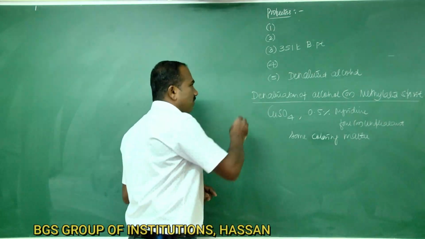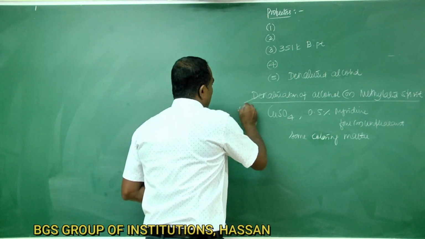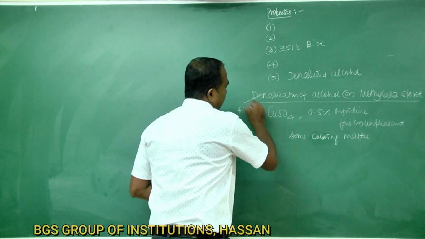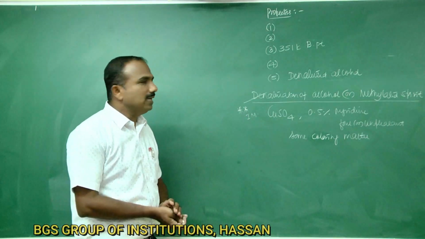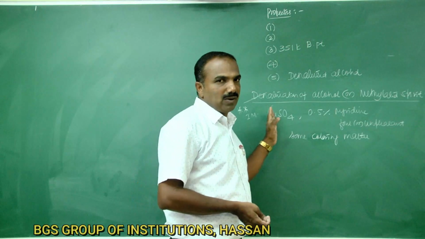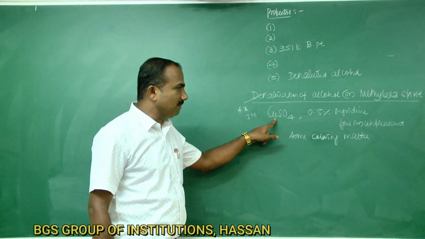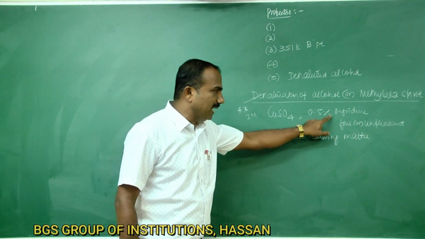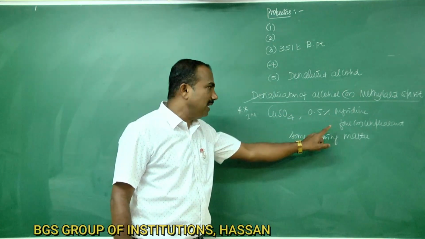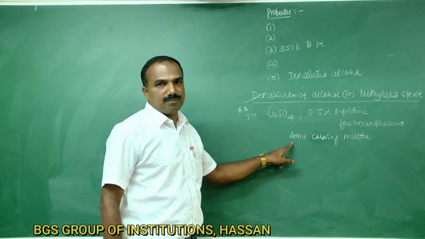This has also been asked for 1 mark. What is denatured alcohol? If this question is asked, you should write: the commercial alcohol, that is ethyl alcohol, is made unfit by adding a small amount of copper sulfate, 0.5% pyridine, having a foul or unpleasant smell, and some coloring matter.